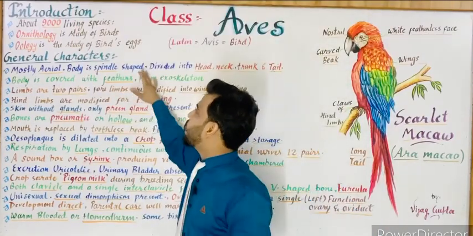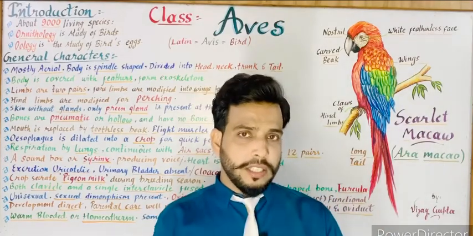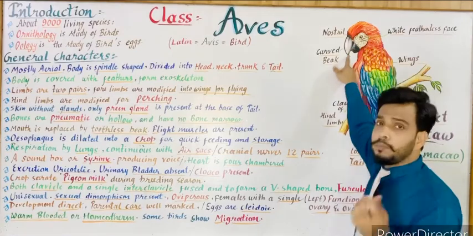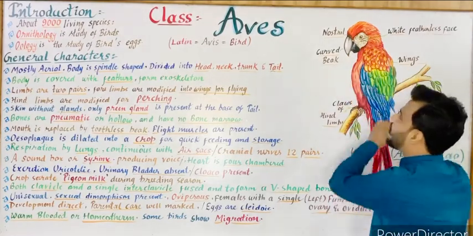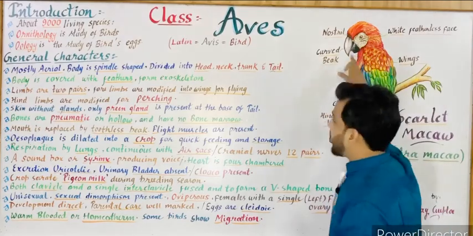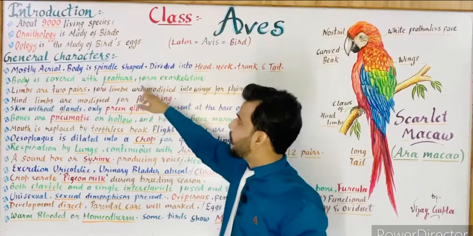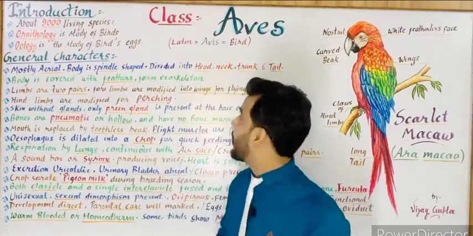Body is spindle shaped. This means the body is tapering at both ends. Suppose in a bird, as you can see in the diagram, the beak is pointed while the tail is also pointed, and the middle part of the body is broader than the tail and beak. So this type of shape is known as a spindle shape. The body is spindle shaped, which helps especially in flying.